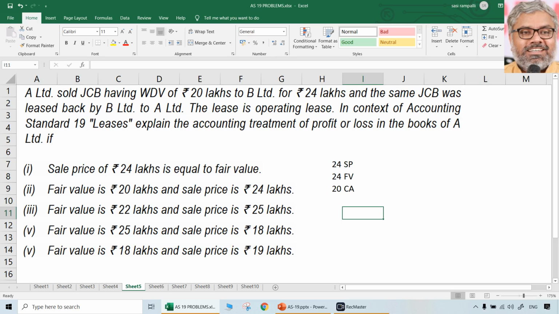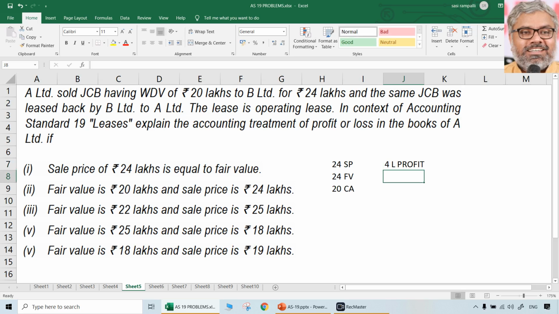So whatever the profit or loss, that can be recognized immediately. But what is profit or loss? Profit or loss is always the difference between carrying amount and selling price. So how much is the profit or loss here? 4 lakhs profit is there in this case.